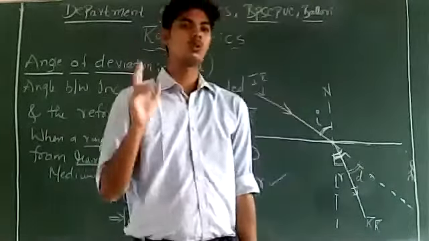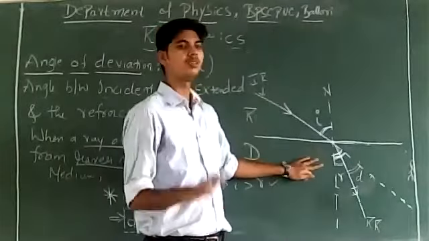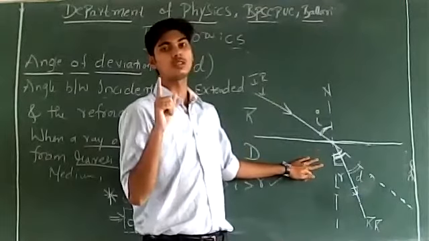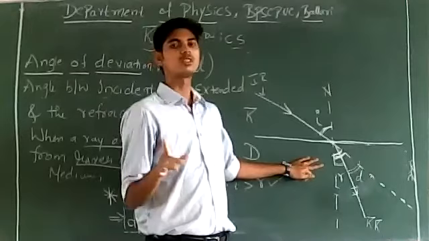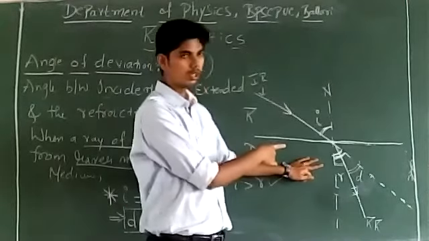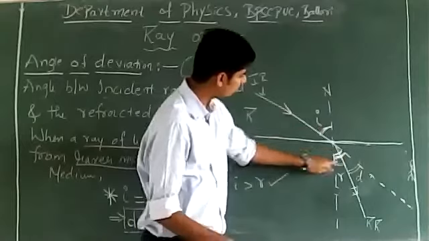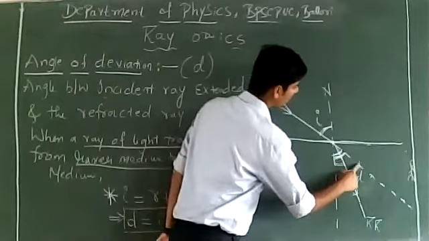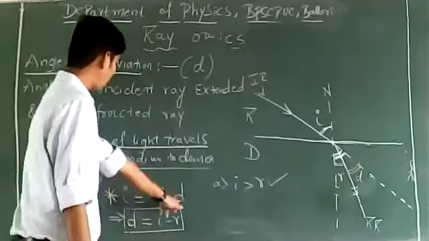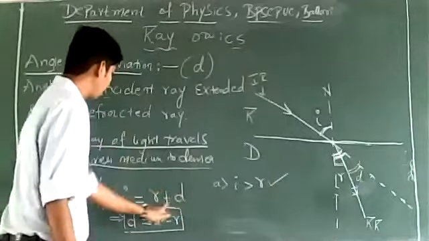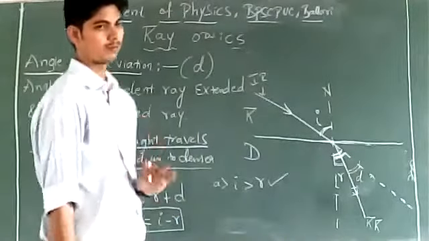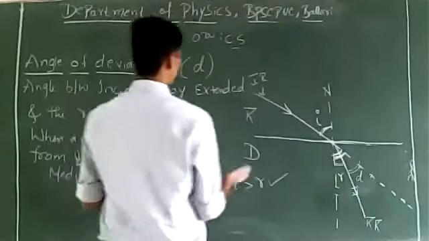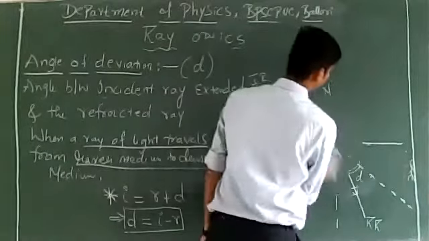See, you try to work this out. Draw this ray diagram yourself, and it will seem easy. If you don't draw it at least once, you will not understand ray optics. I'm telling you repeatedly, you must draw this. If this is I, then this must also be I. I must be equal to R plus D. That is what they teach, I is equal to R plus D. What we need is the angle of deviation. D is equal to I minus R. Right? So this is regarding deviation when a ray of light travels from rarer to denser medium.